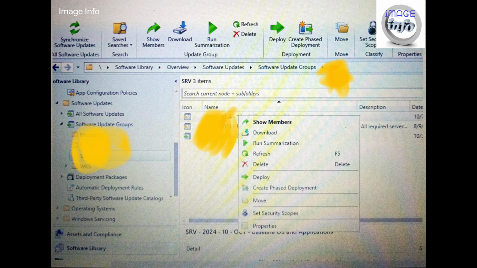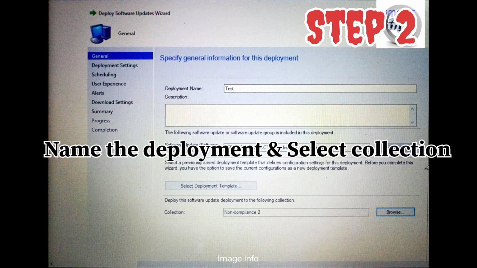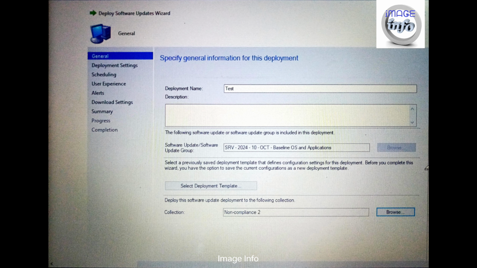Then in the next window you have to name the deployment and select the collection on which you want to deploy the software update. So here I have given the deployment name as test and I have selected a collection on which I want to deploy.